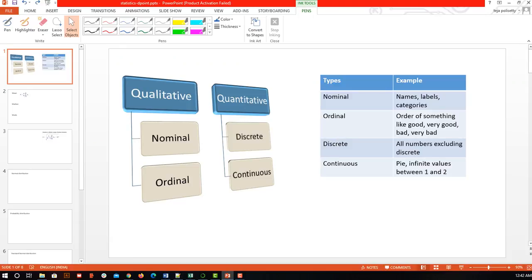So if you are familiar with statistics, you will see that the topics I'm going to cover today are about the mean, median, mode and the type of variables we have. Only this much, and how to calculate those things, is what I'm going to cover in this video. If you are already familiar, you can skip to the next video where I'm going to cover the distributions, followed by the examples.